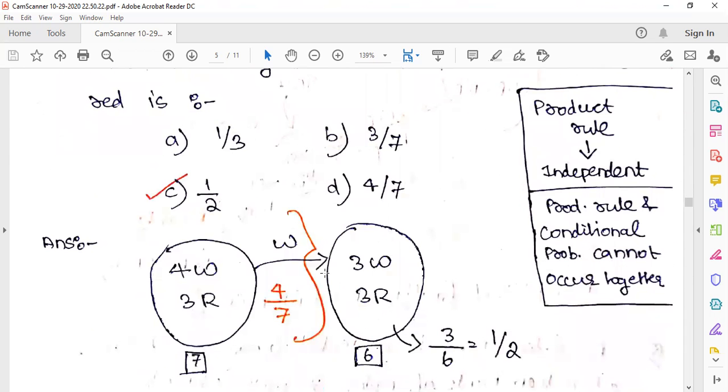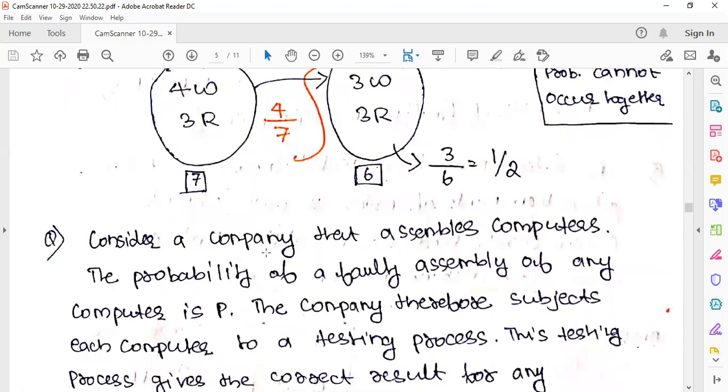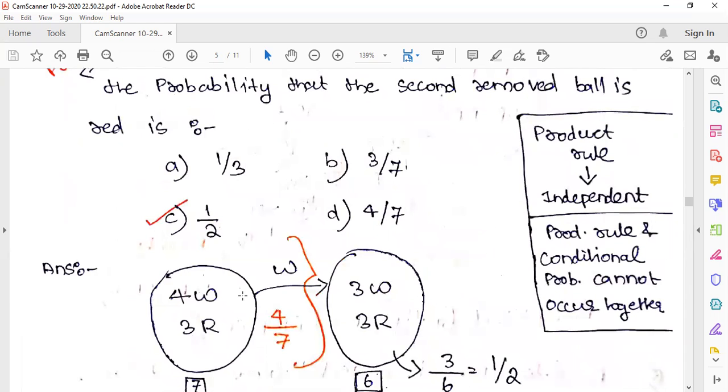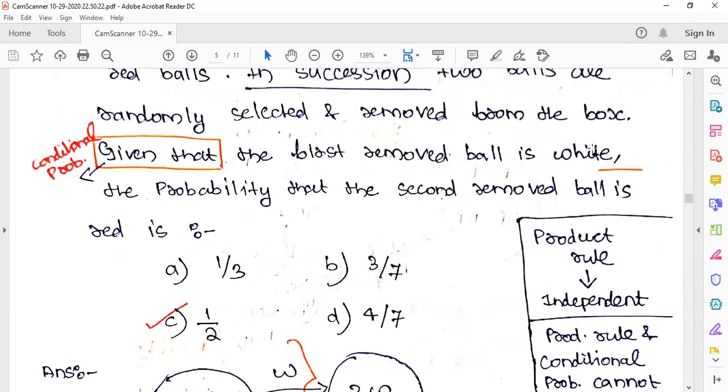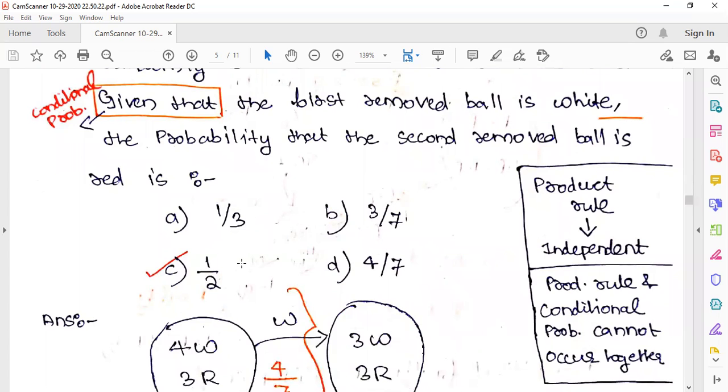So see, you have the box, 4 white balls, 3 red balls. He took one white ball, right? So one white ball is taken. The probability of getting one white ball from total 7 balls is 4 by 7, right? And given that the first removed ball is white, what is the probability that the second removed ball is red?